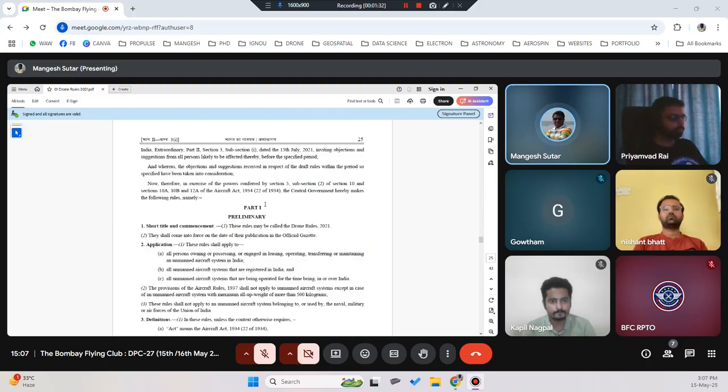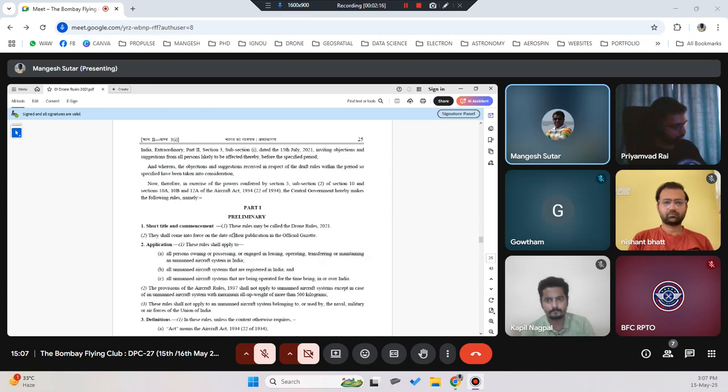That means, as I said earlier, there was a draft document which was given to the people who were part of the discussions and suggestions. Okay, so they gave it to all those bodies who were part of that session and asked them to provide any objection or any suggestion required. From 15th of July till 15th of August, a one month period was given for people to come back with suggestions or any changes required. Post that, on 25th of August 2021, after all the suggestions and required changes were implemented, finally this document was released on 25th of August 2021.